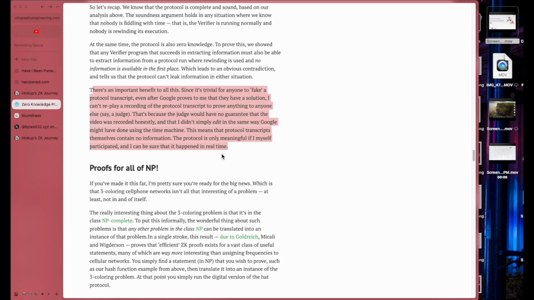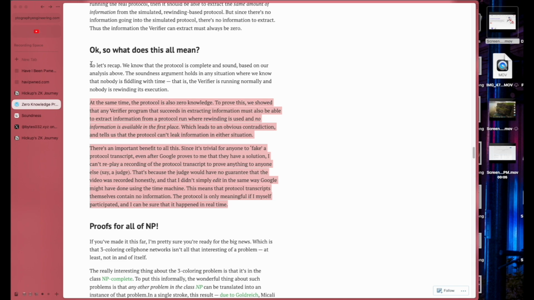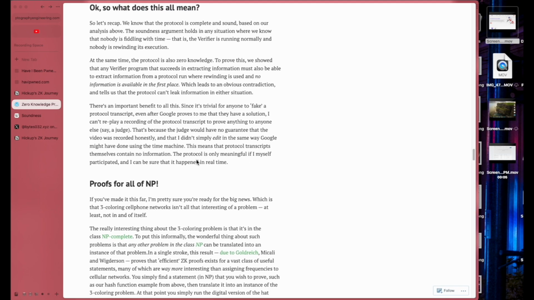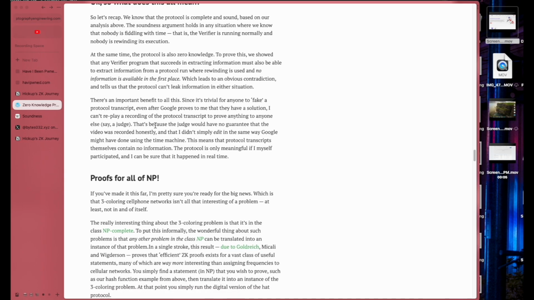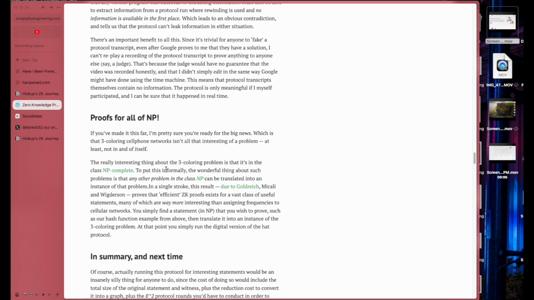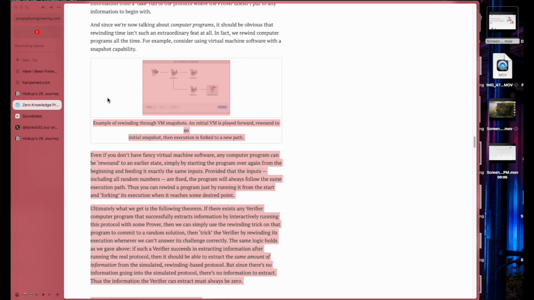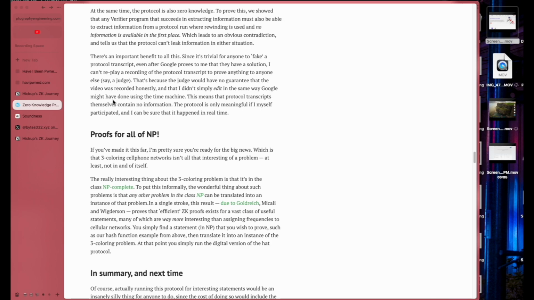Bro, for a beginner article, this is a little complex. Not complex in the sense that it is complicated. It's just too meta. I don't think this is a good starting article. Even for me, who has some zero knowledge, this is kind of a stretch. If you feel the same, let me know below. But yeah, it's a little stretch. I mean, nobody's gonna think about time travel and all that when they just want to know what zero knowledge means. I mean, it is necessary, but I would put this at level 2, not at level 1.